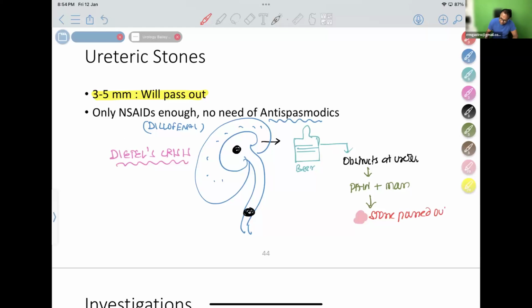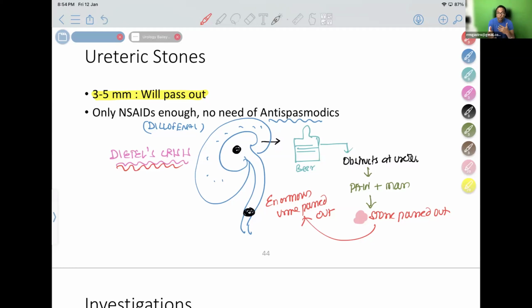Immediately he will pass enormous urine. He will pass liters and liters of urine because it is from an obstructed urinary system. That is known as enormous urine passed out. So you have now cured the stone. See, by a bottle of beer, you have cured the stone. In Western countries, many doctors advise stone patients to take a lot of beer so that the stones will come out. That is not done in India. Our people will take too much then.